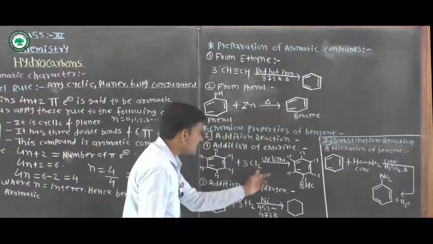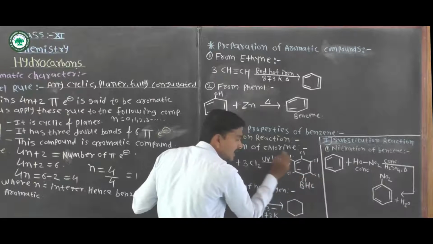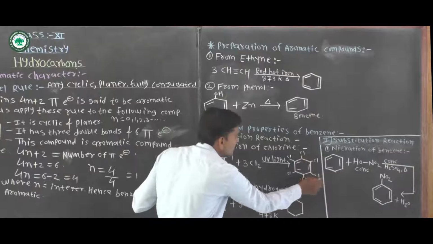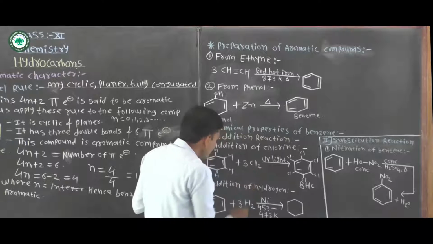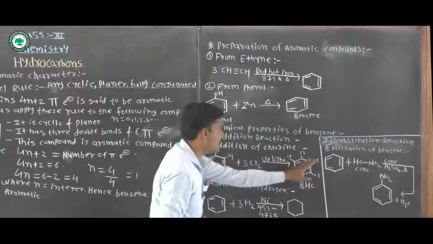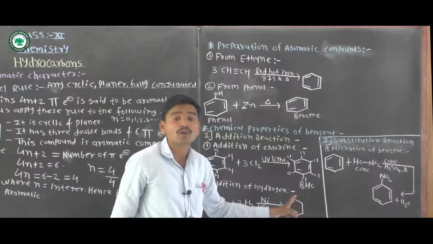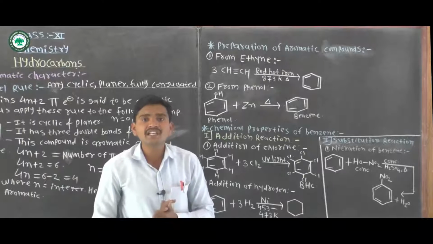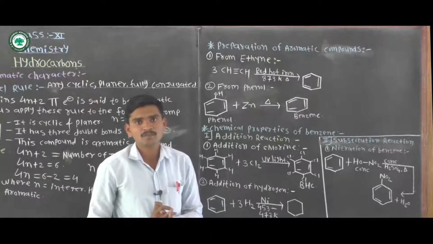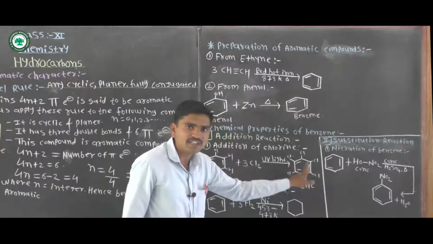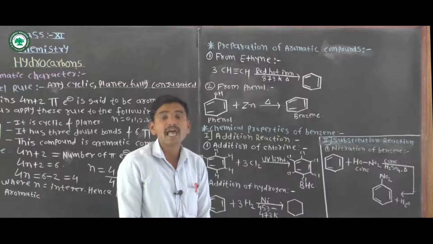Here there are 6 atoms of chlorine: 1, 2, 3, 4, 5, 6. Thrice Cl2 gives 6 atoms of chlorine. Benzene reacts with Cl2 in presence of UV light and gives BHC, benzene hexachloride. This benzene hexachloride is used as an insecticide in the agriculture field.